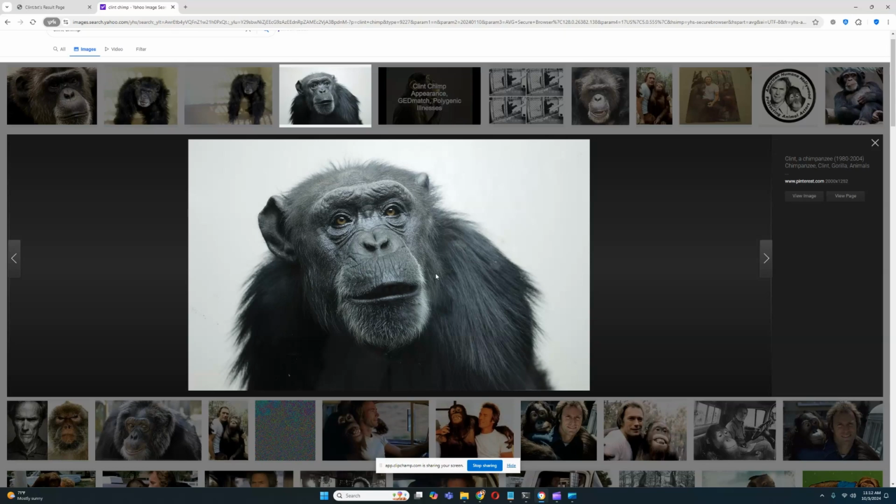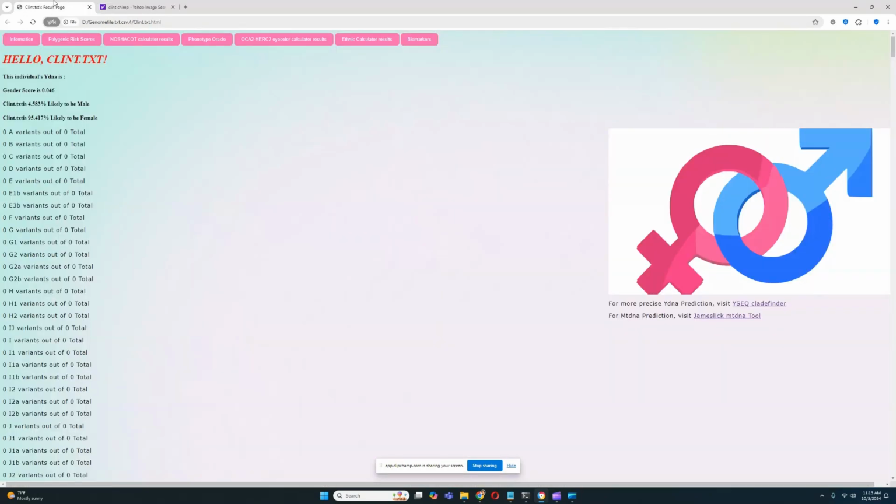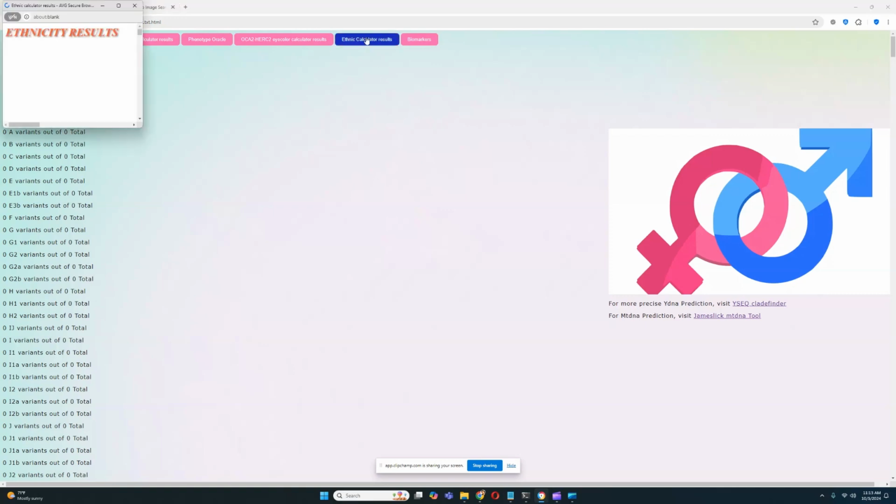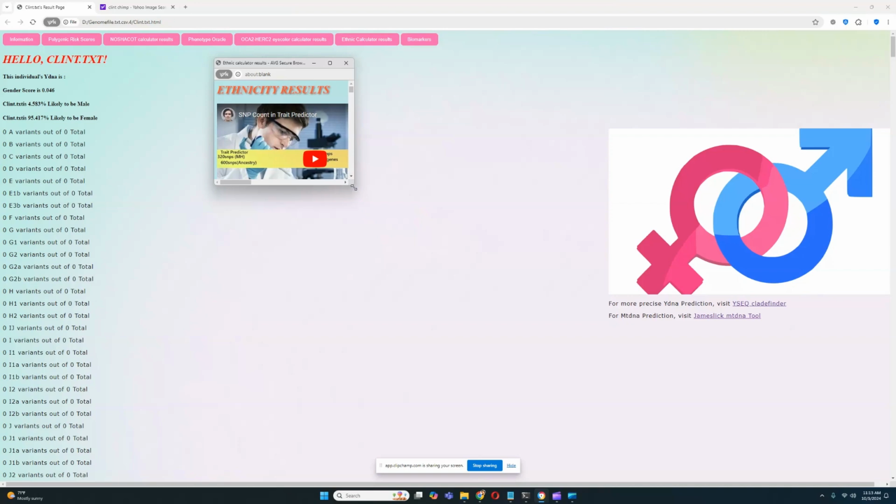It might be because of the diet. They might not be adapted very well to the diet in the zoos. I'm not sure why they die of heart attacks so much, but it is very common for chimpanzees in captivity to have heart issues. But anyway, let's begin with the ethnic calculator results of Clint Chimp.